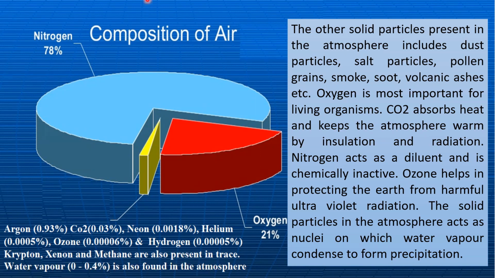The other solid particles present in the atmosphere include dust particles, salt particles, pollen grains, smoke, soot, volcanic ashes, etc. Oxygen is most important for living organisms. Carbon dioxide absorbs heat and keeps the atmosphere warm by insulation and radiation. Nitrogen acts as a diluent and is chemically inactive.